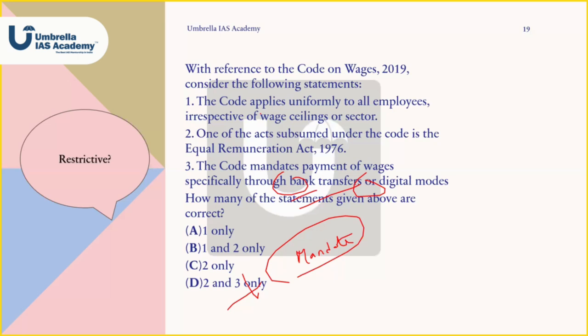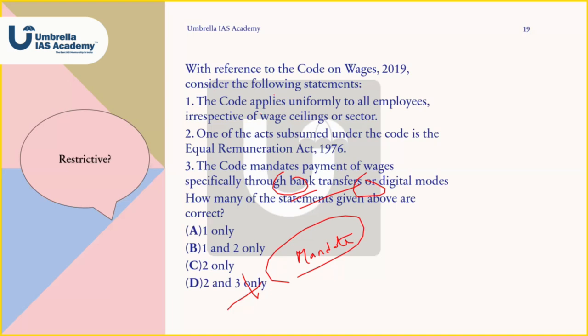Now coming to statement 1, I think many students had doubt in it. See, first of all, these codes have been brought recently. These codes generally try to make changes in the previous codes, and whatever redundancy is there, they try to remove it and bring some broad aspects into the codes. Any code we are trying to change, they generally try to bring broader aspects. The code applies uniformly to all employees irrespective of wage ceilings or sector.